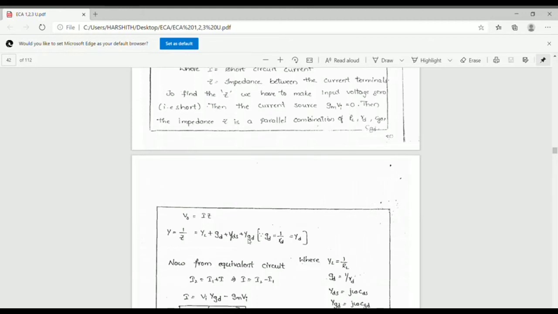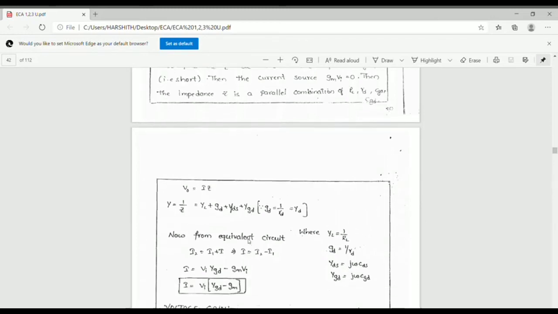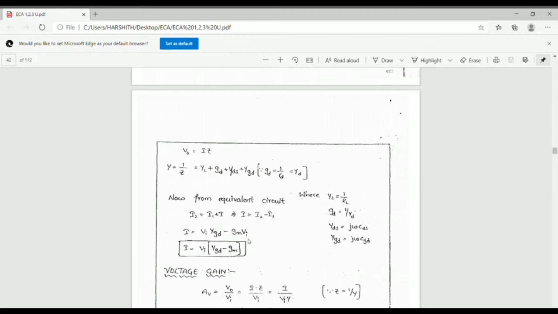In this, the current I in the direction from drain to source with the output terminals shorted is given by I equal to minus GM VI plus VI into YGD.